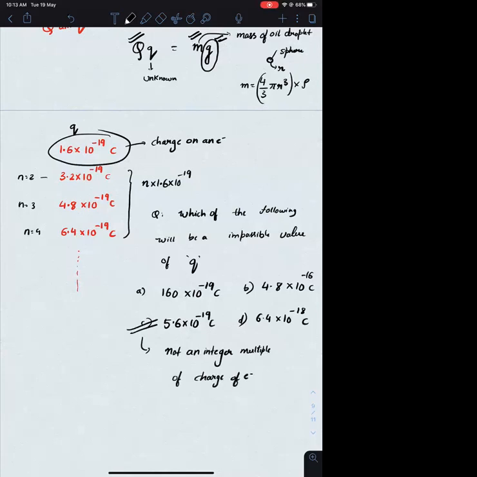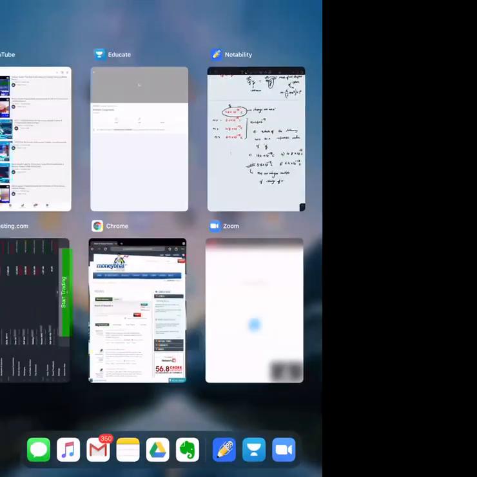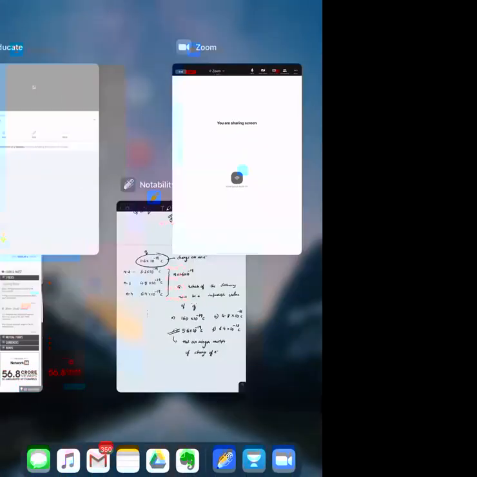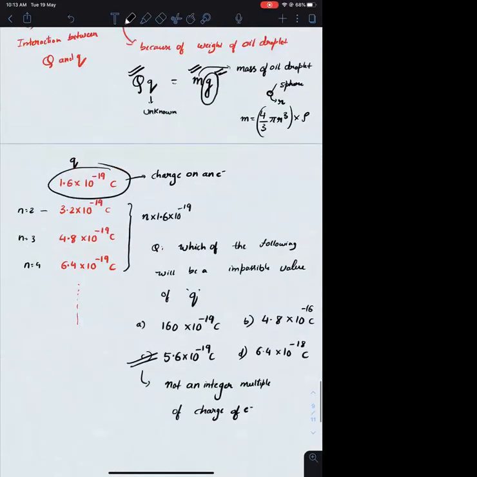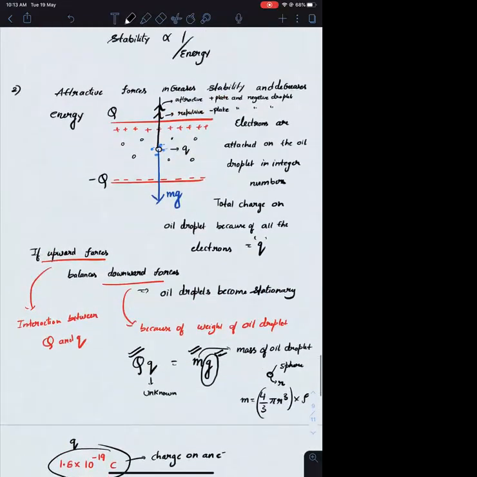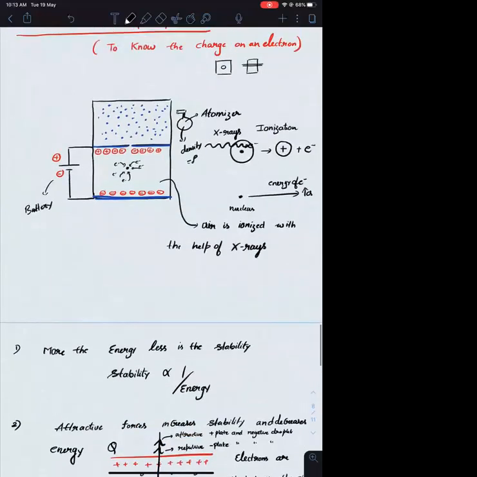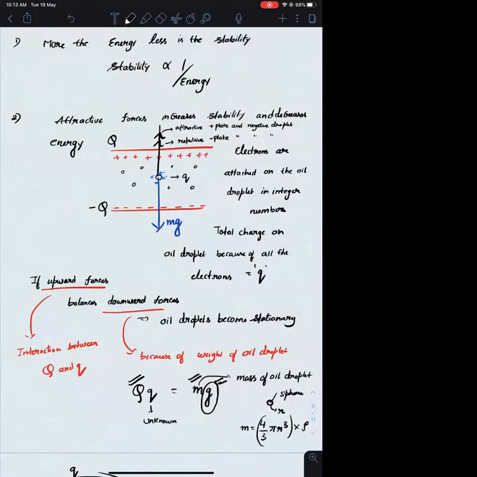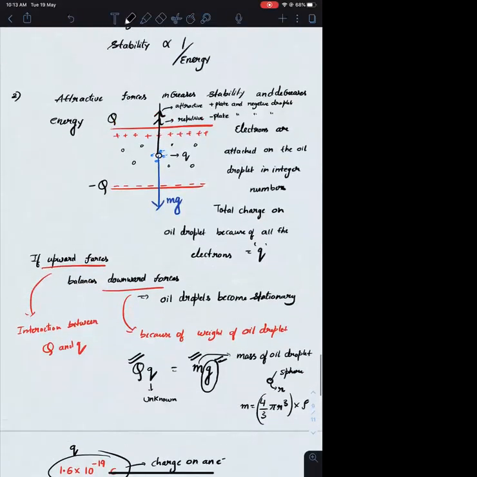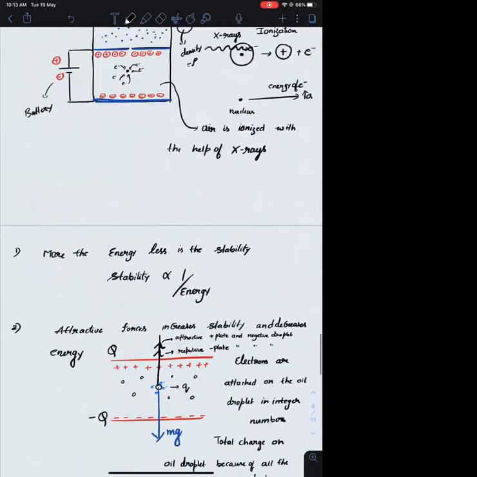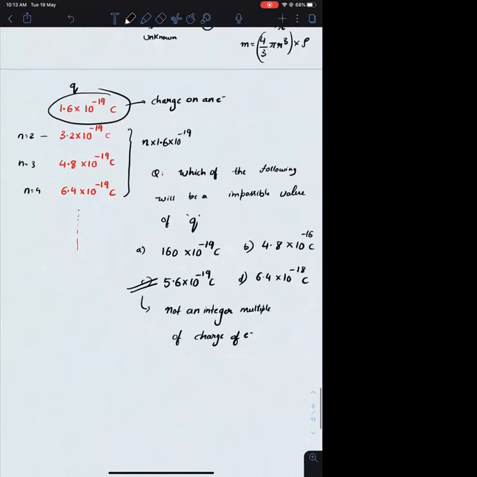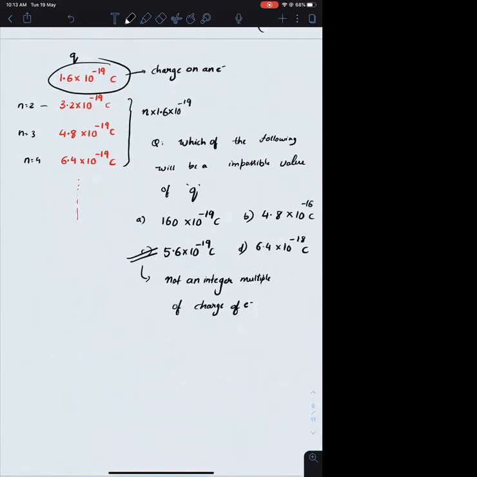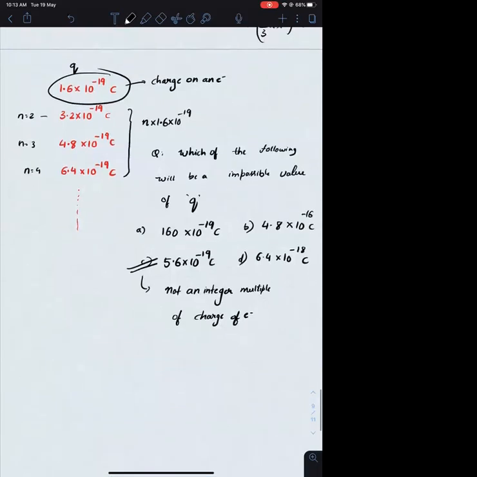Is this clear, this experiment? Yes, sir. Okay. If you are having any doubts in these two experiments, cathode ray experiment and the Millikan oil drop experiment, please ask me now. Any doubt? No, sir. Okay.